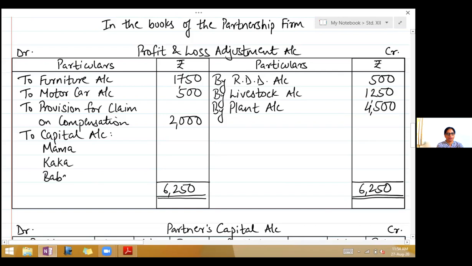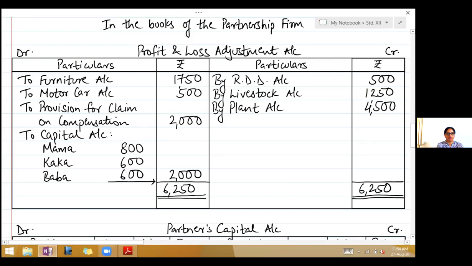First, find out the total profit. So here the total profit is 2,000. Now this you will divide in the ratio of 4:3:3. So the share of Mama is 800. Kaka and Baba will be 600 each.